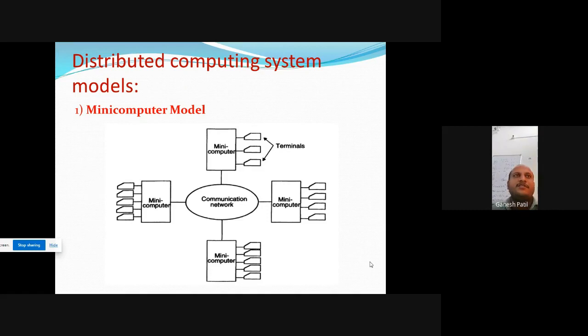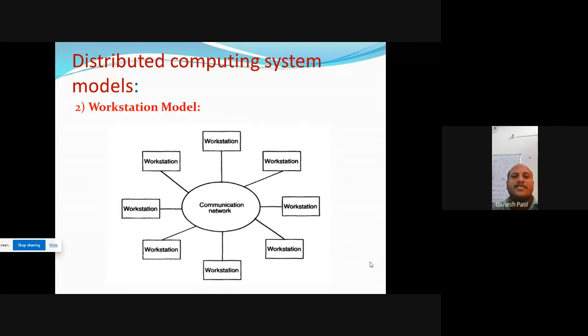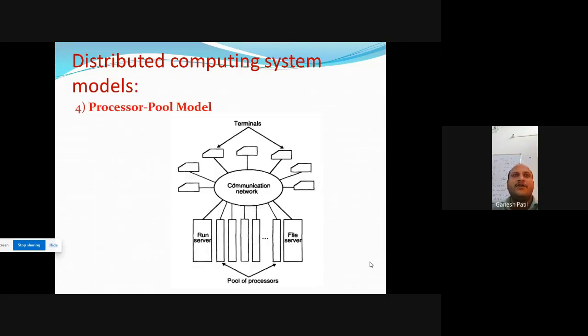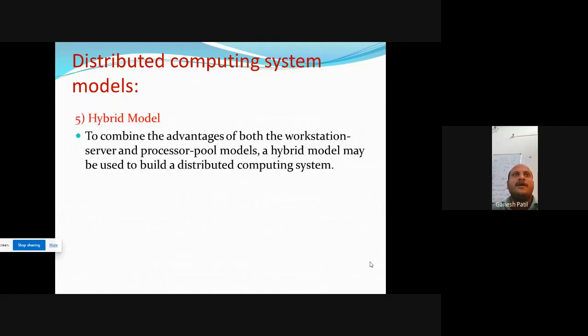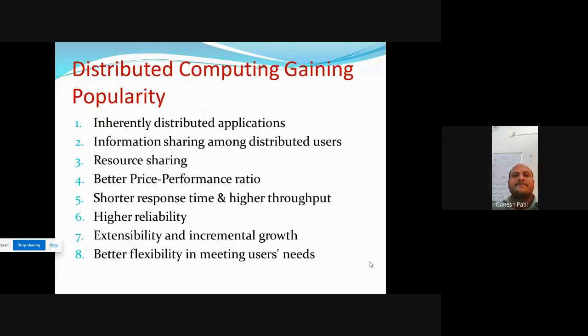They have 5 models: minicomputer model, workstation model, workstation-server model, processor pool model, and hybrid model. Also, we have completed why distributed system is more popular than centralized system. They have n number of advantages, and we saw all these advantages.